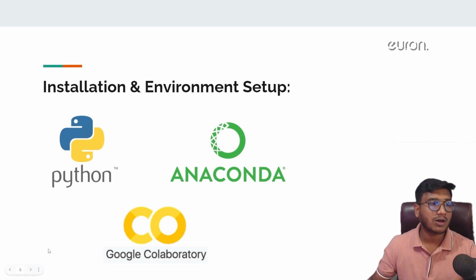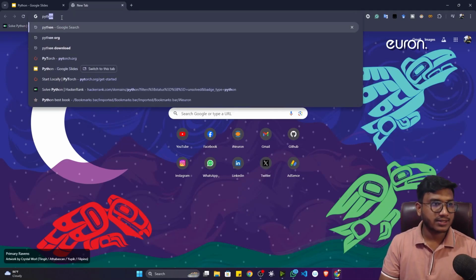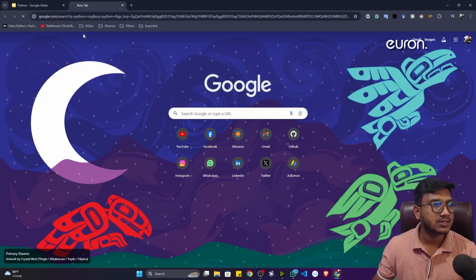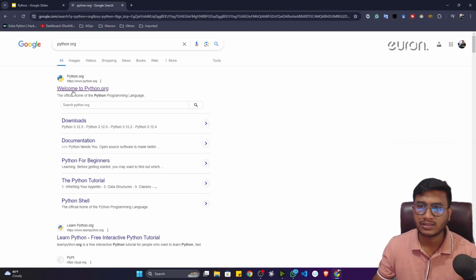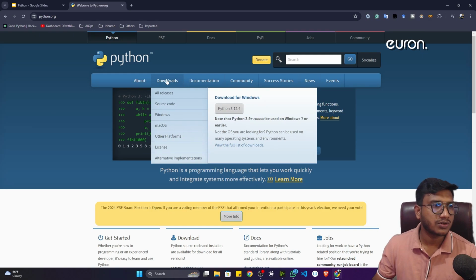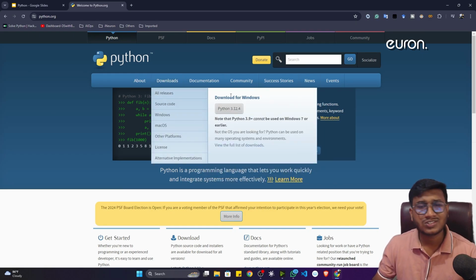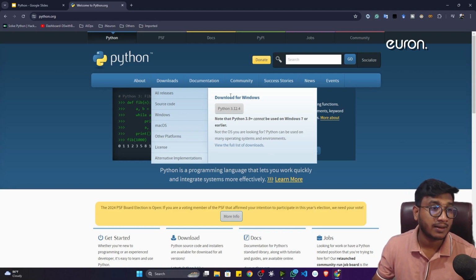So first of all, let me show you the official Python installer. For this, I'm going to open up my Google. Here you can search for Python org. This is the official Python website, guys. Here we'll get the installer. If you just click on download, you can see the download for Windows. It is also available for other operating systems like Mac OS and Linux. All the operating systems are covered.